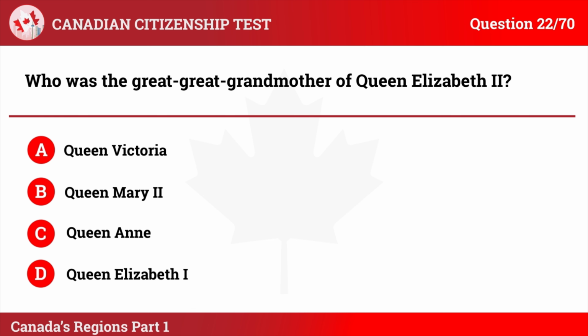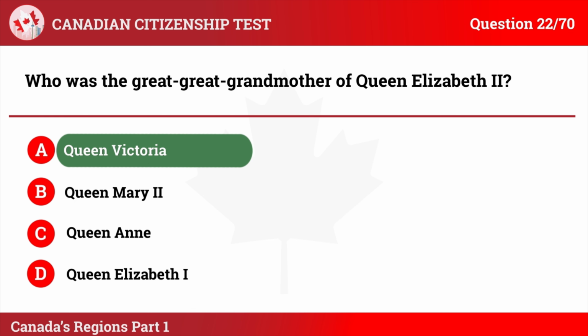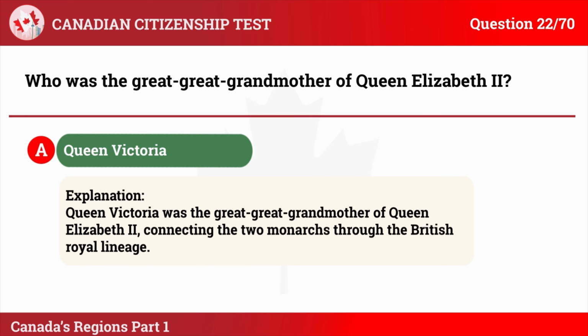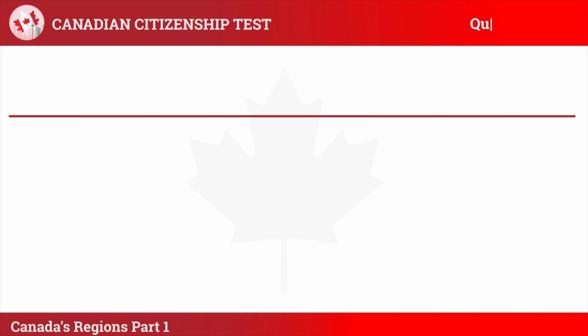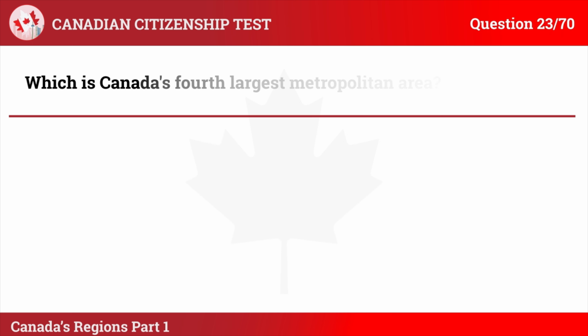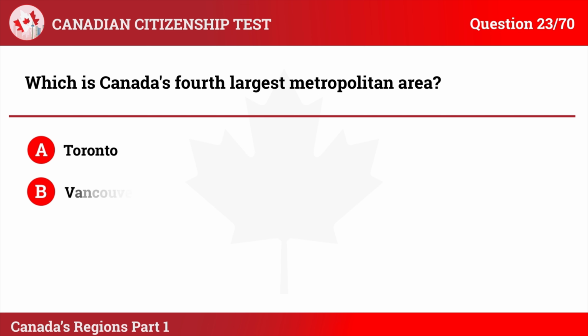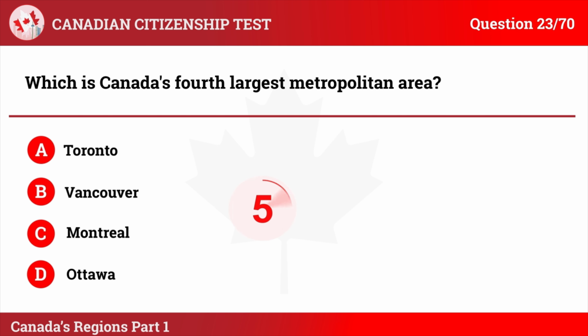The correct answer is A. Queen Victoria. Explanation: Queen Victoria was the great-great-grandmother of Queen Elizabeth II, connecting the two monarchs through the British royal lineage. Question 23. Which is Canada's fourth largest metropolitan area? A. Toronto, B. Vancouver, C. Montreal, D. Ottawa.